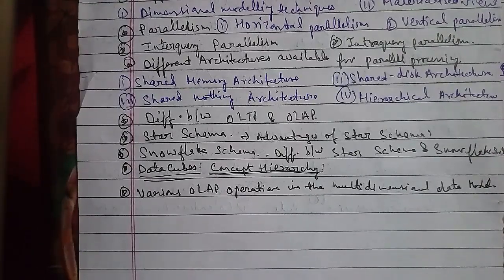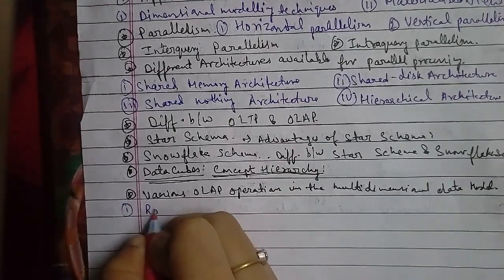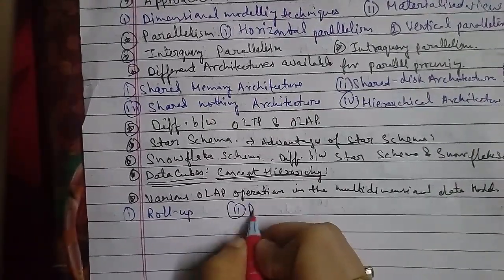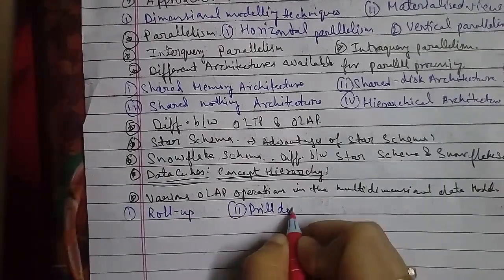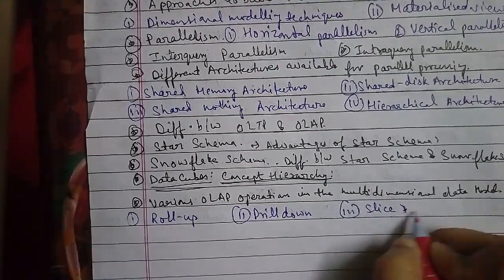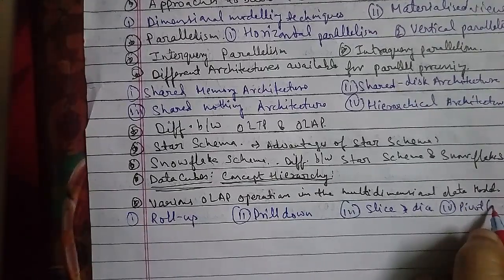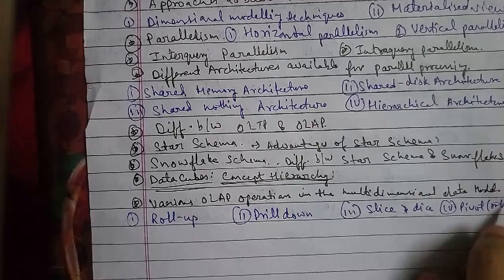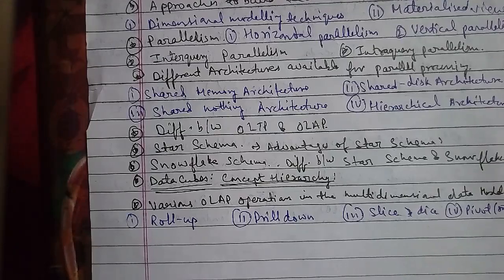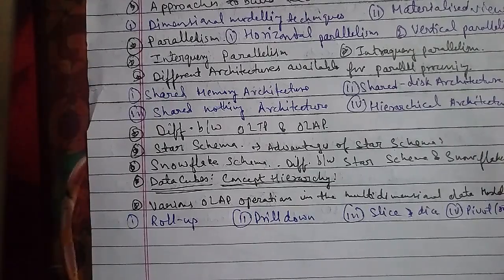Now we'll go ahead with the other one: what do you mean by process architecture? This has been asked for 2 marks. The process architecture defines an architecture in which the data from the data warehouse is processed for a particular computation. Following are the 2 fundamental process architectures: the first is centralized process architecture, and the second is distributed process architecture.